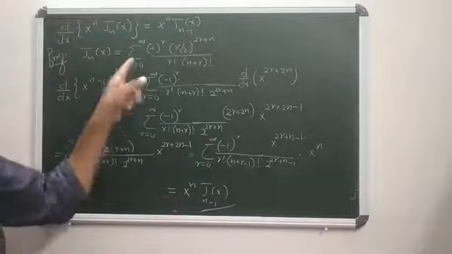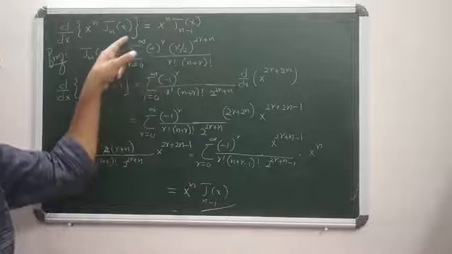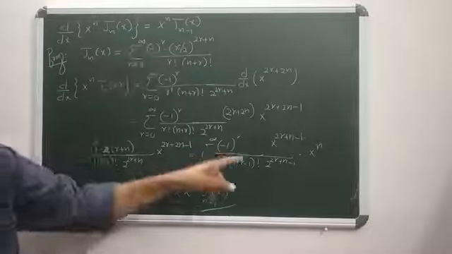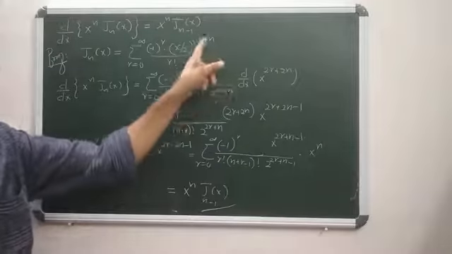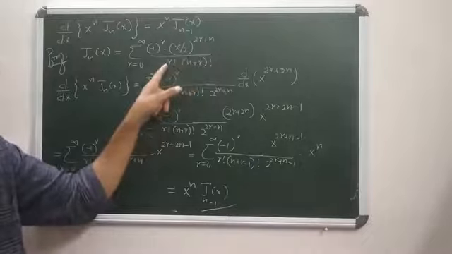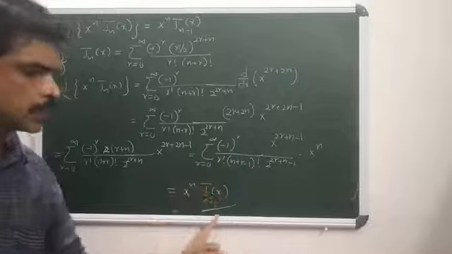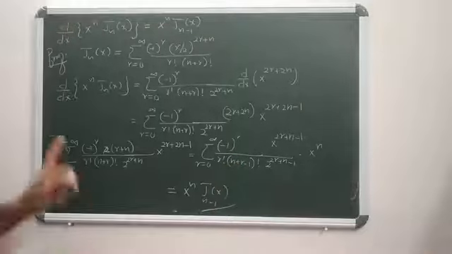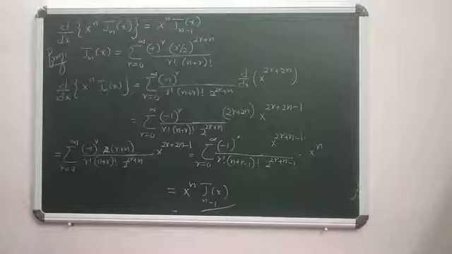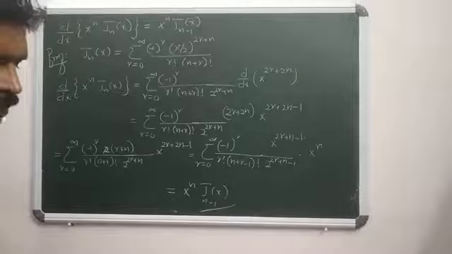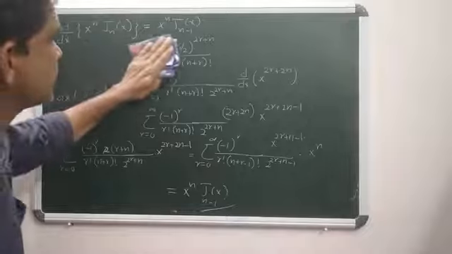Why? Jn minus 1(x) is sigma r ranges from 0 to infinity, minus 1 to the power r, x by 2 all power 2r plus n minus 1 by r factorial into n plus r minus 1 factorial. This is nothing but Jn minus 1(x). So this is our first recurrence relation. d by dx of x to the power n Jn(x) is nothing but x power n Jn minus 1(x). Agree? Similarly, we can prove the second recurrence relation.